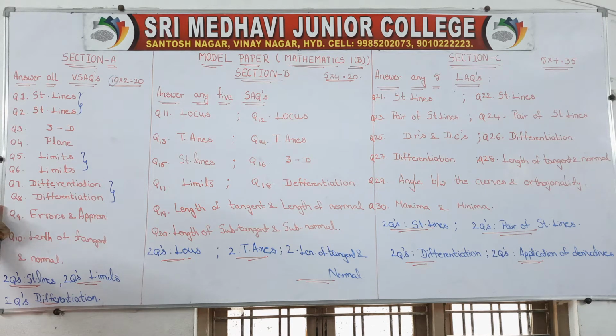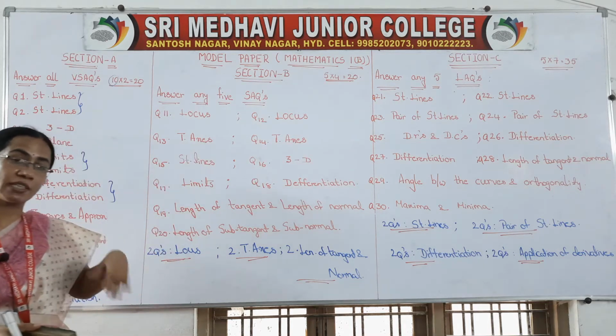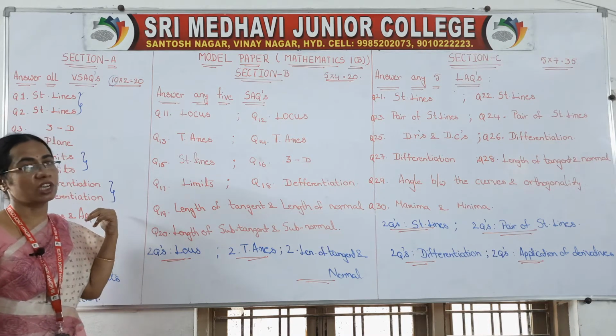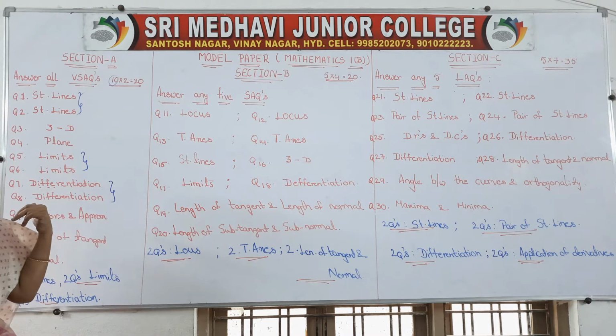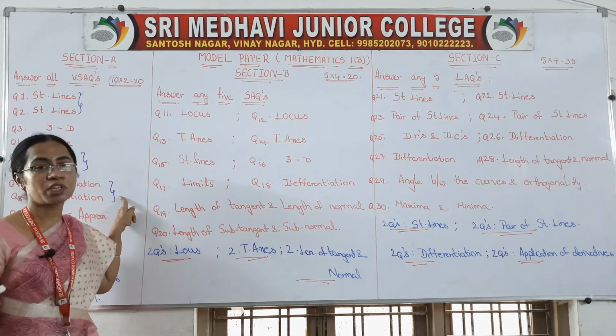If you want to score full marks, you have to write all the very short answers from section A. In section B we have choice, in section C we have choice, but in section A we don't have the choice. So if you want to score full marks, you have to concentrate on each and every topic. And maths is a very scoring subject, you know it very well.